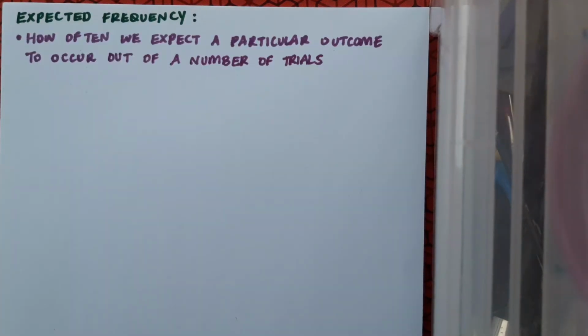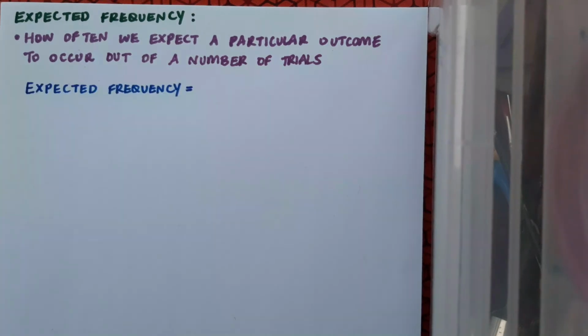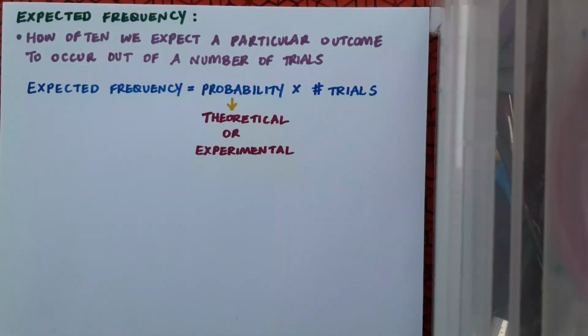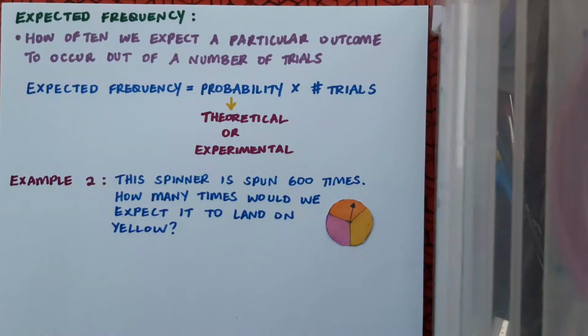Our next heading is expected frequency. This is how often we expect a particular outcome to occur out of a number of trials. And expected frequency has a formula, which is probability times the number of trials. And the probability in this formula can be theoretical probability or experimental probability, depending on the question and what happens to be appropriate. So here's a very simple example.